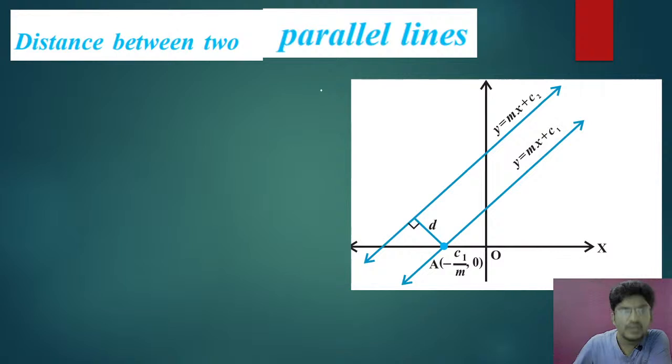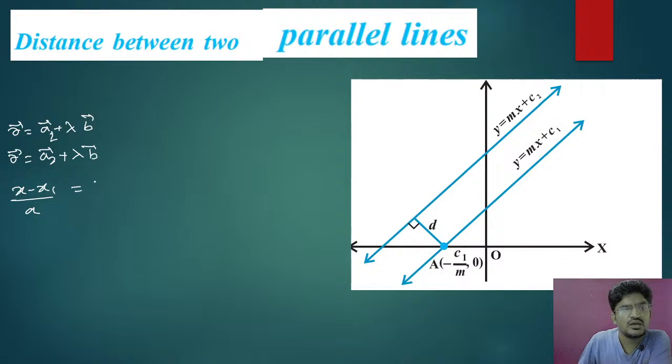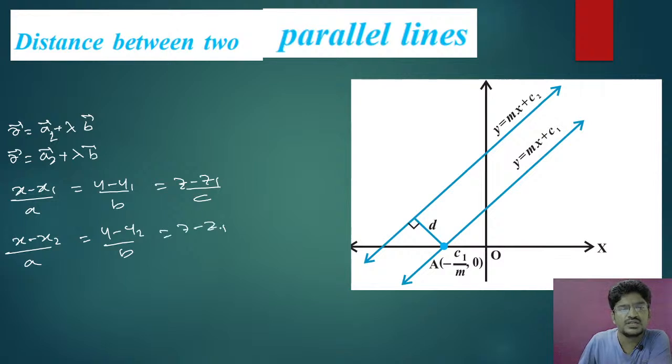Okay, so I will write some equations here. Vector r equals vector a1 plus lambda times vector b, or vector r equals vector a2 plus lambda times b. Or I can write it as (x minus x1)/a equal to (y minus y1)/b equal to (z minus z1)/c, and (x minus x2)/a, (y minus y2)/b, (z minus z2)/c.